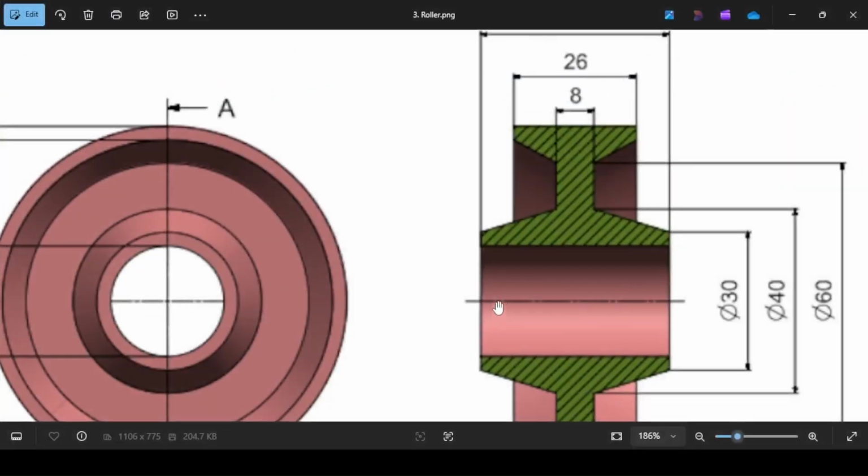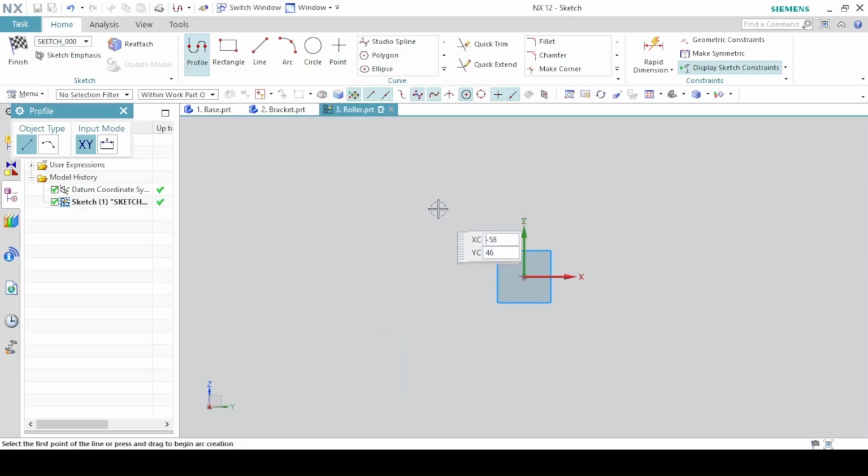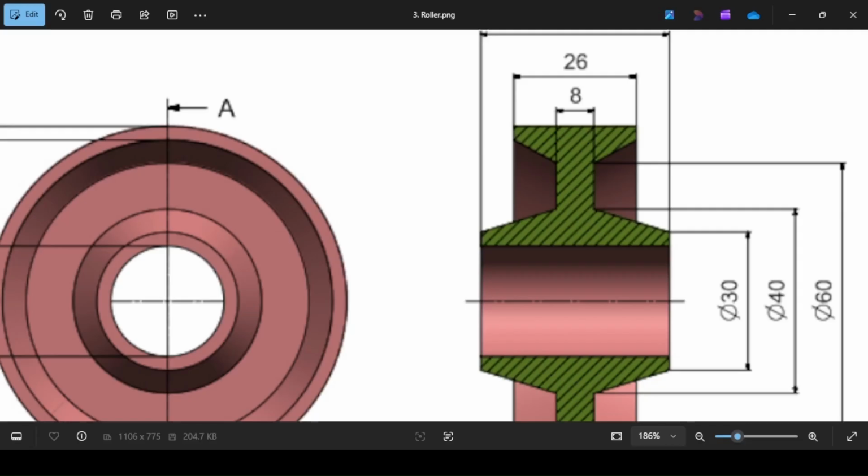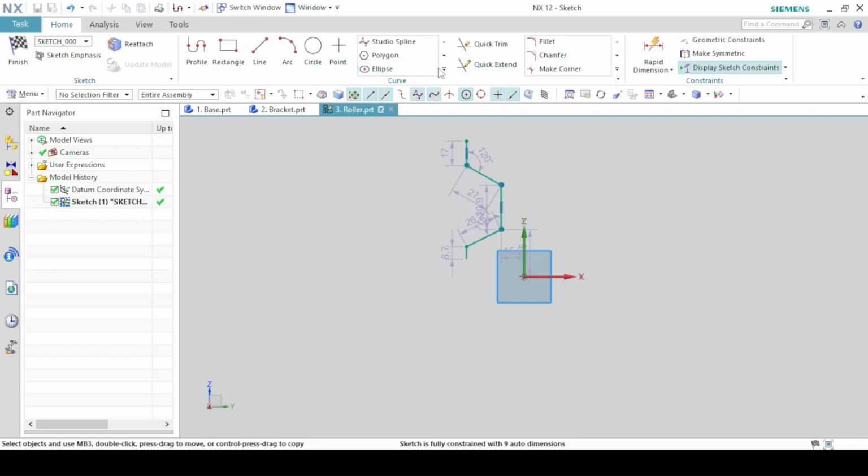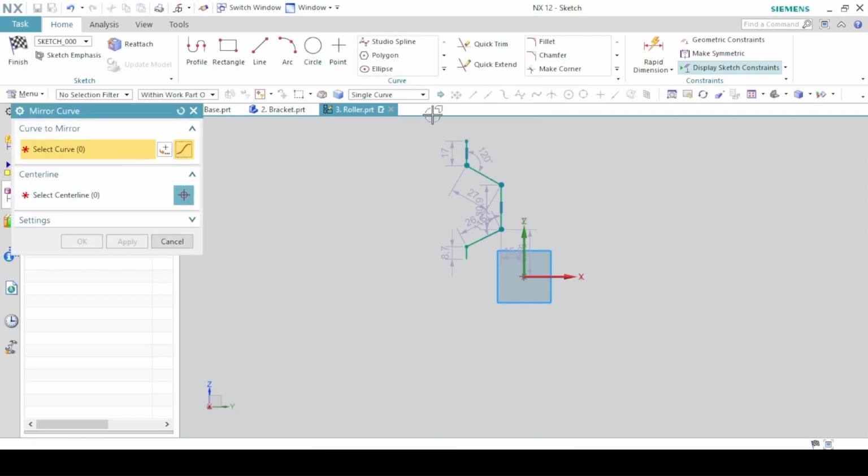So you make sure the center will be here. We leave a space for this hole, and we sketch this. So you're going to mirror this half onto the other side to get the full shape here. So use a mirror curve. Make sure you select connected curves and then select this line to select the whole sketch. The center line should be the vertical axis.